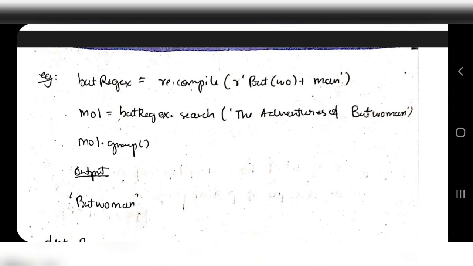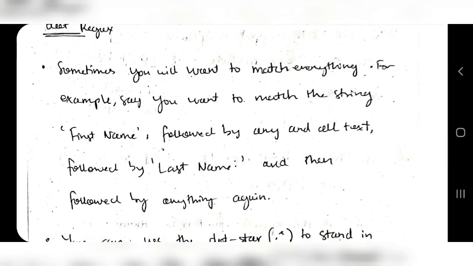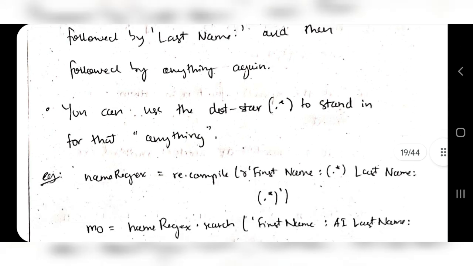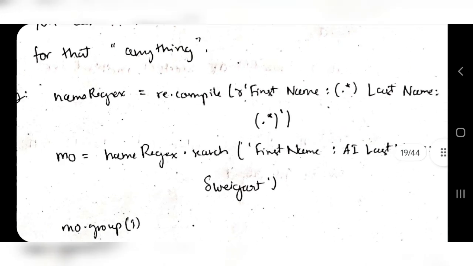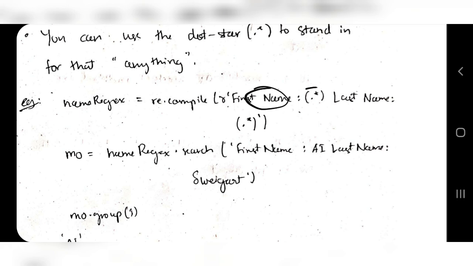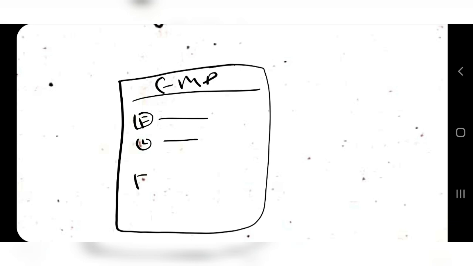Coming to dot, dot means match everything. All the letters will be matched. For example, you can use dot star to stand for anything. Suppose I have first name, then dot star, then last name, dot star, and I have to search in the text. Let's take an example. Here is a list of the employees of a company. This is the employee sheet, and here I have the first name and last name, something is written here, and after some gap I have another first name and last name.